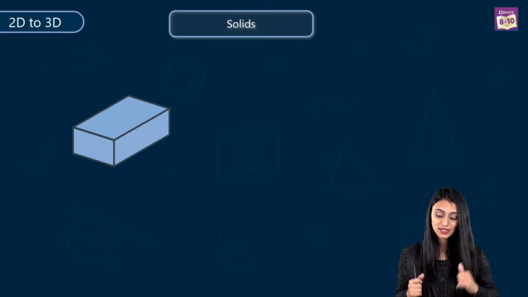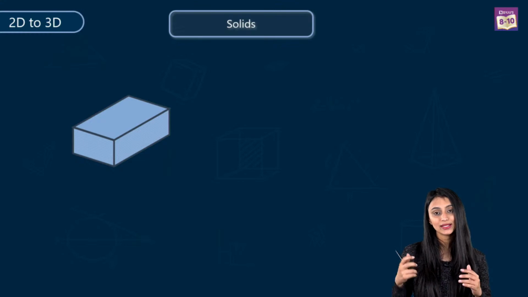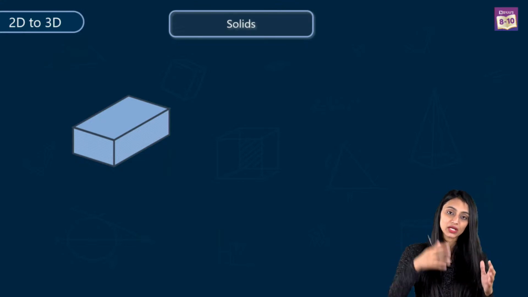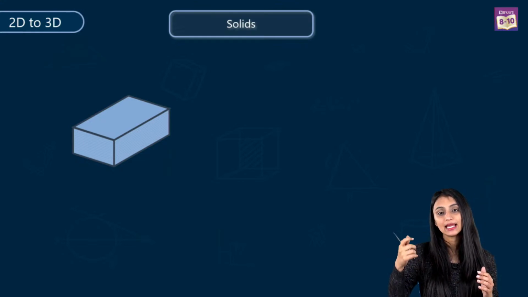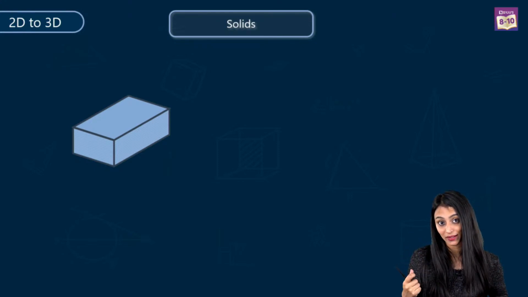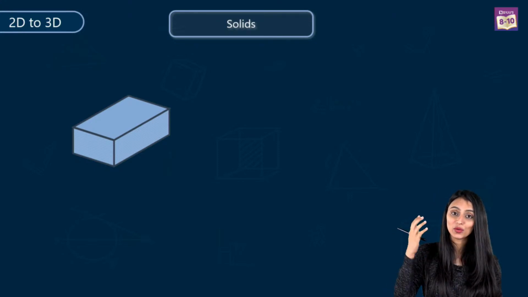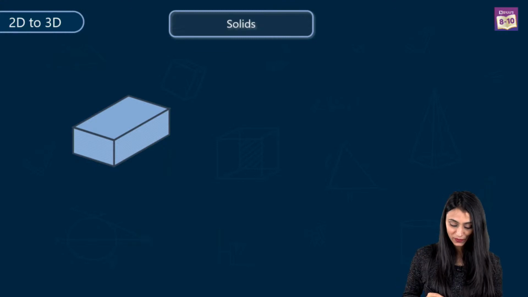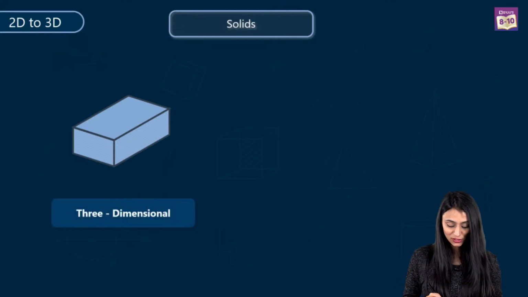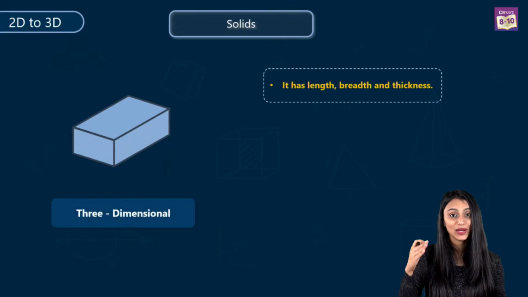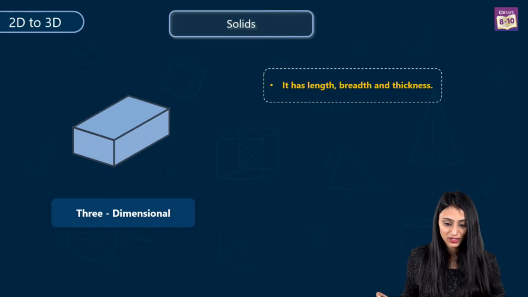So this is the difference between a 2D and a 3D. When a figure is converted from 2D to 3D, one more dimension is added. It has length, width, and height as well. So this is 3-dimensional, since it has length, breadth as well as height.